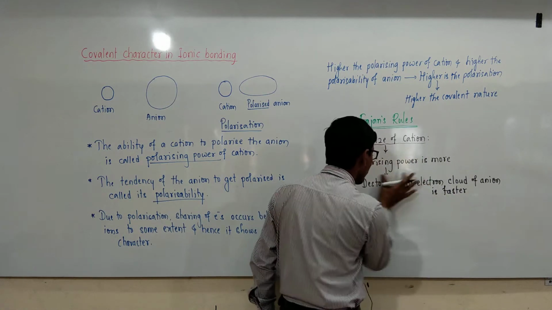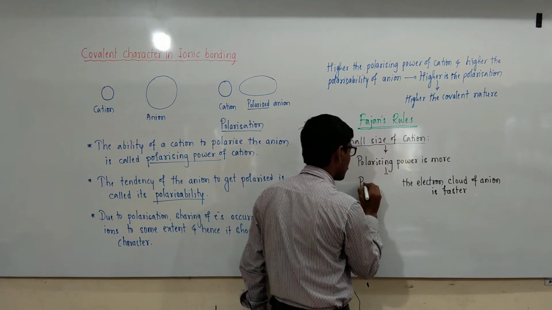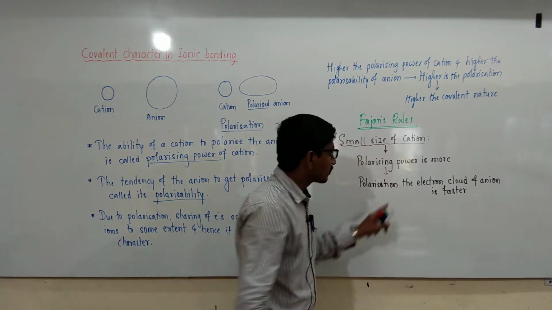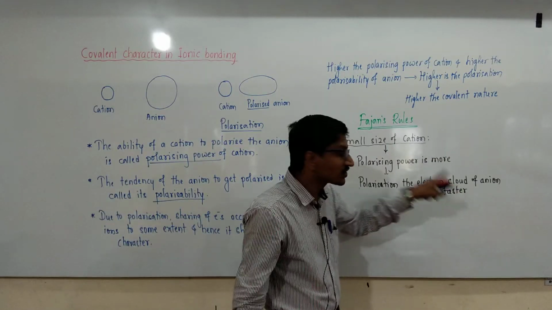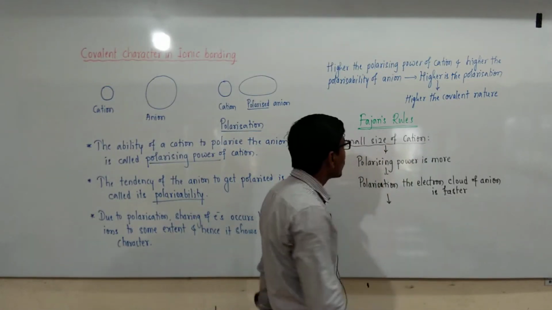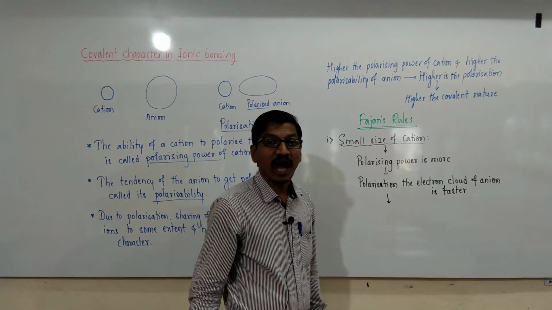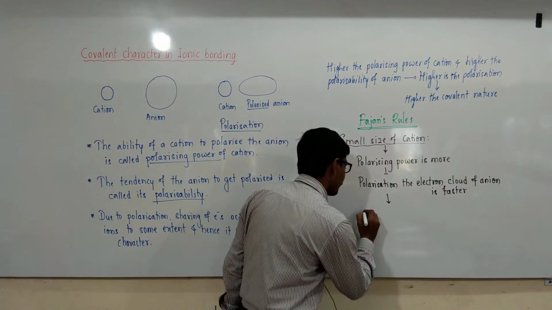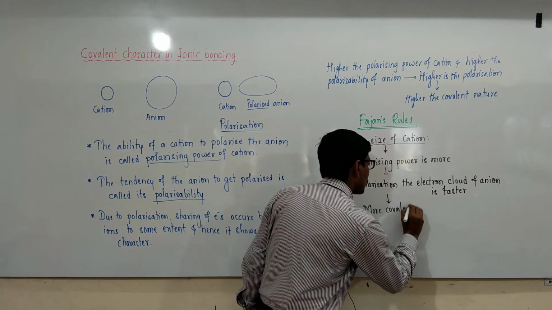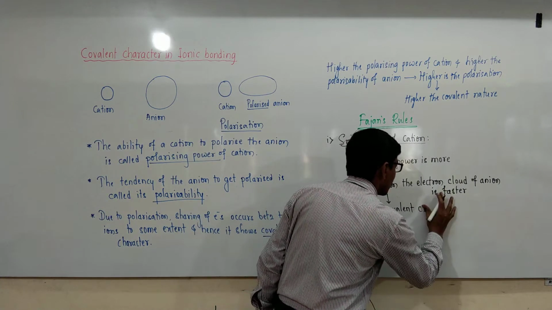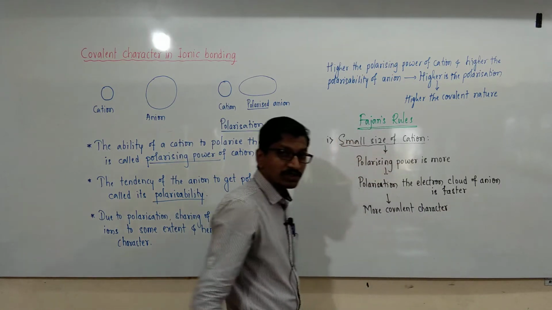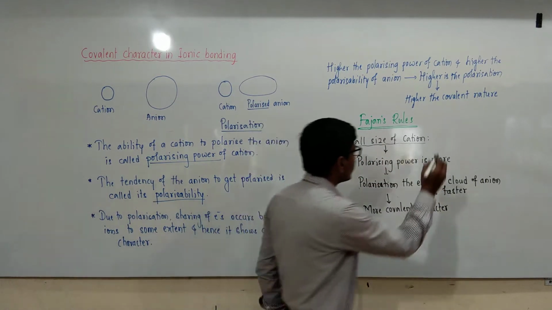Distortion or polarization of the electron cloud of anion is faster in case of smaller size of cations. Hence, the smaller size of cations having high polarizing power show a more covalent character, because the polarizing power of smaller cation is more.